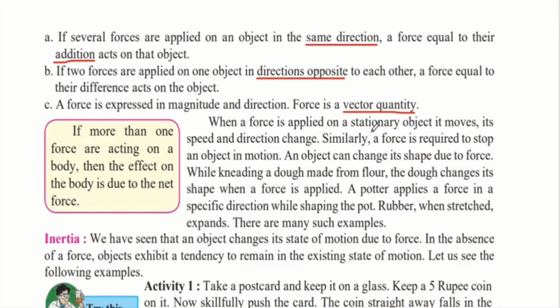When a force is applied on a stationary object, that is an object at rest, it moves. Its speed and direction change. So if a box is just kept at rest on a table and you put a force on it, you will change its direction and its speed. That is the effect of a force acting on an object.